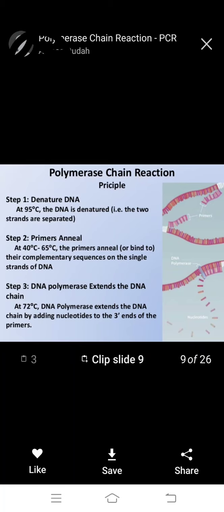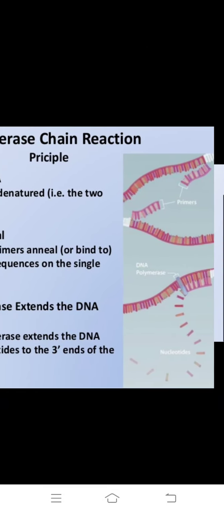At 72 degrees centigrade, DNA polymerase extends the chain by adding nucleotides to the 3 prime end of the primers. Okay, we observe this diagram.